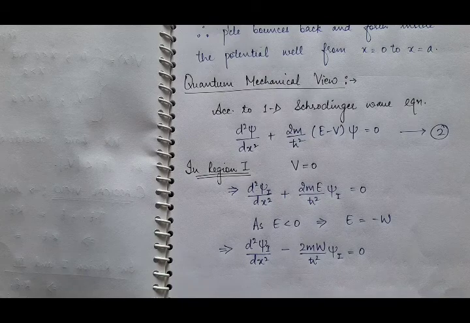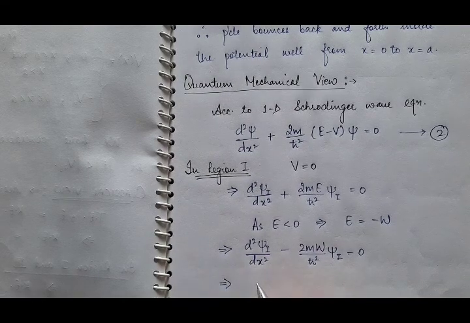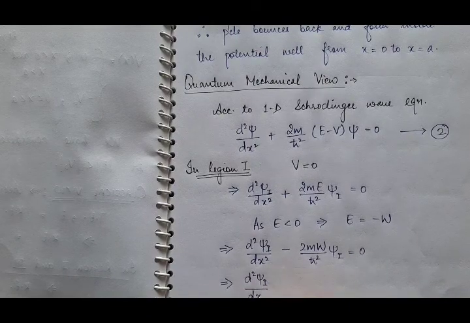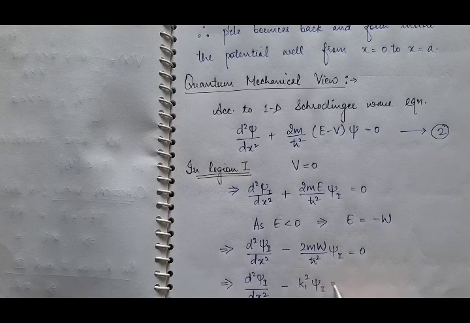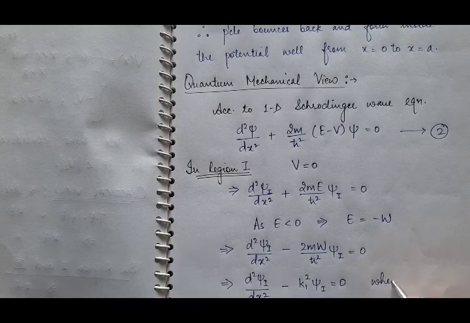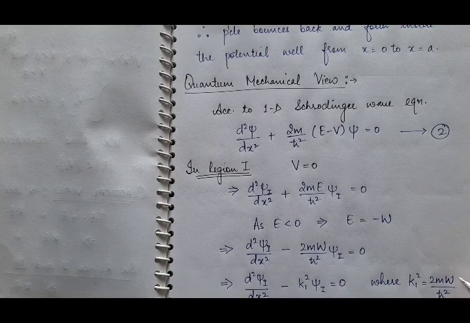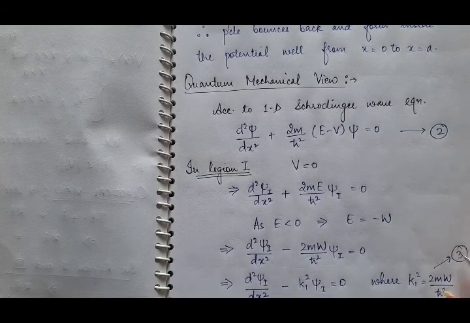And then suppose this as k1 square, implies d square psi 1 by dx square minus k1 square psi 1 is equal to 0, where k1 square is equal to 2mW by h cut square, and suppose this as equation 3.